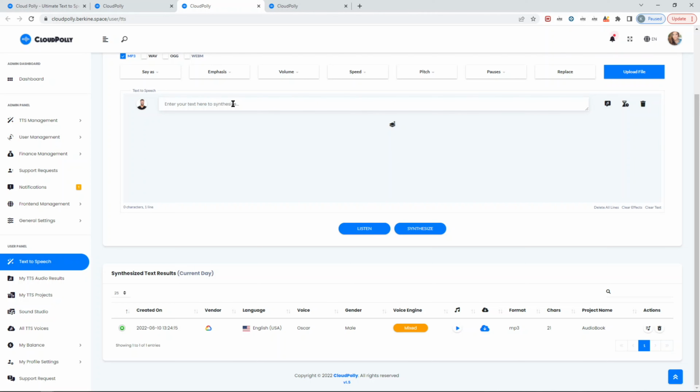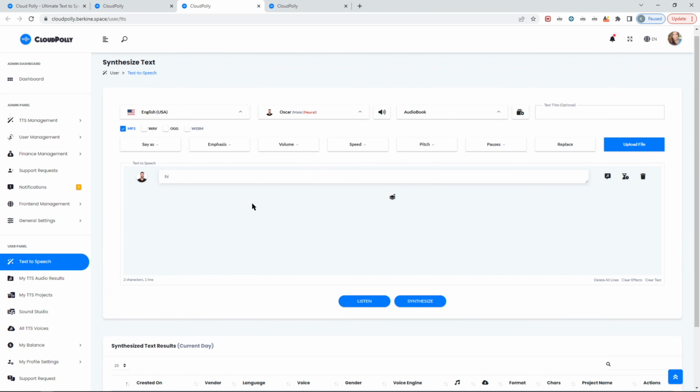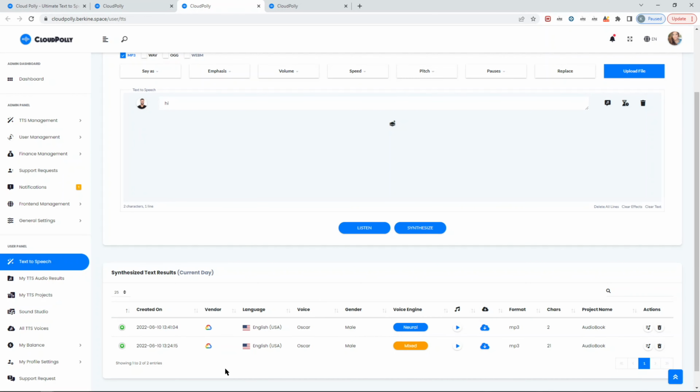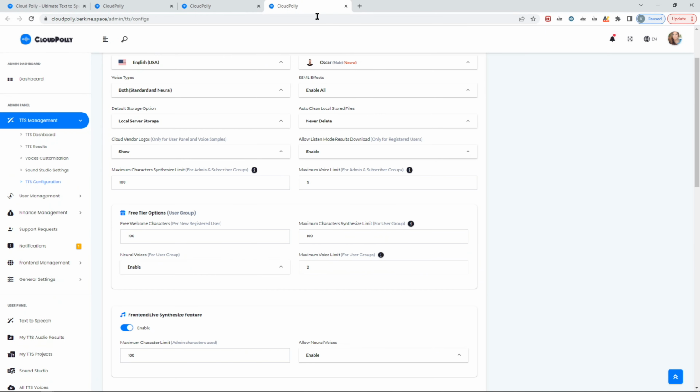So for example, if I just click hi with this particular voice, Oscar, okay, this is a GCP voice as well. So you can show or hide. If you hide it, obviously your user will not be aware that on the back end it's running all four different cloud vendors and their respective text-to-speech services.